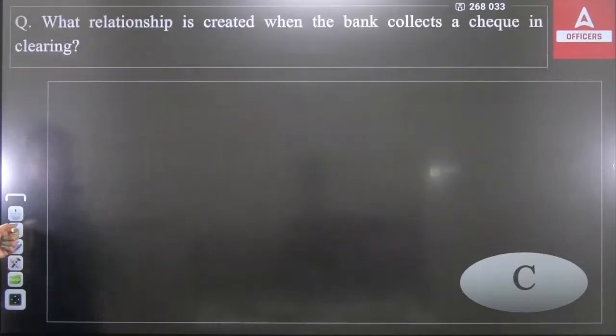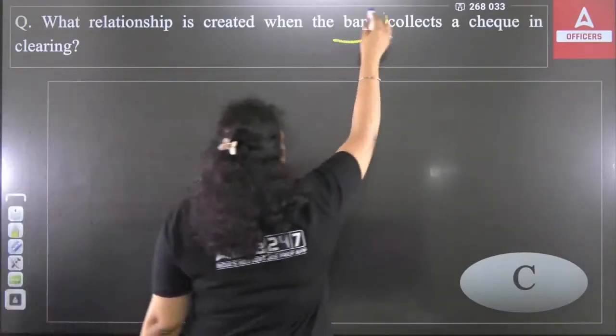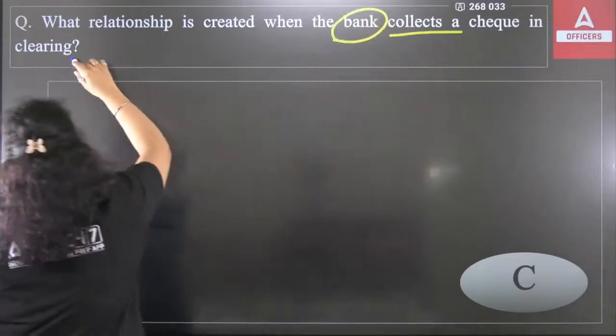Okay, next question is talking about what relationship is created when the bank collects a check in clearing.